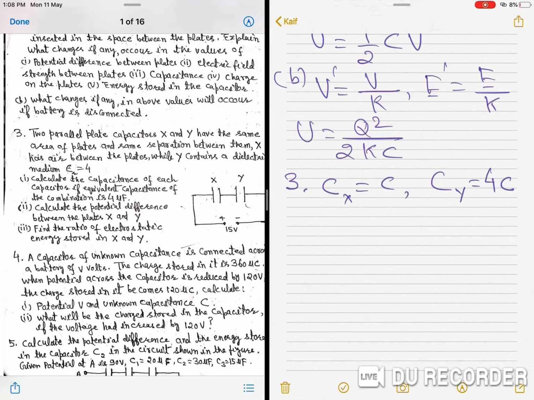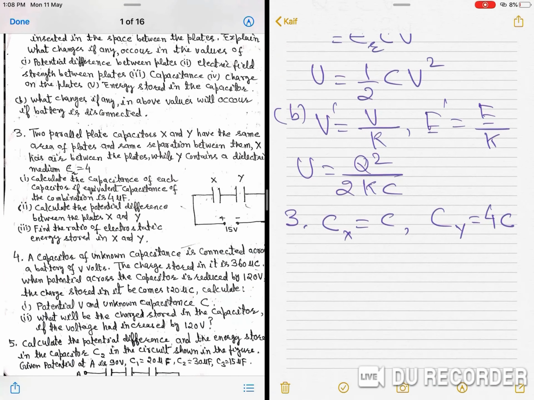So, they are in series, equivalent will be Cx into Cy upon Cx plus Cy. So, it will be 4C square upon 5C.